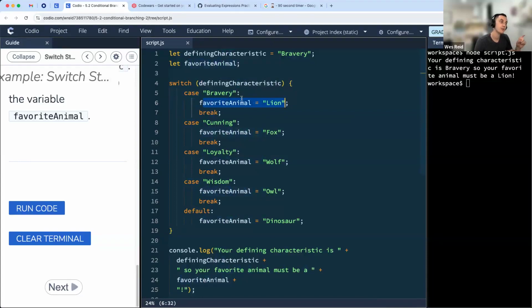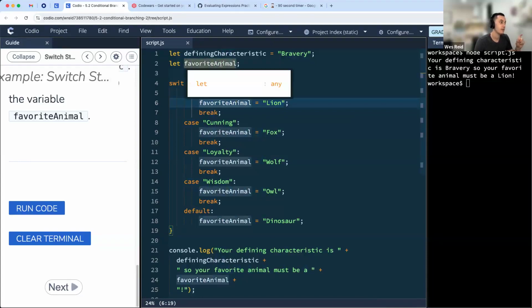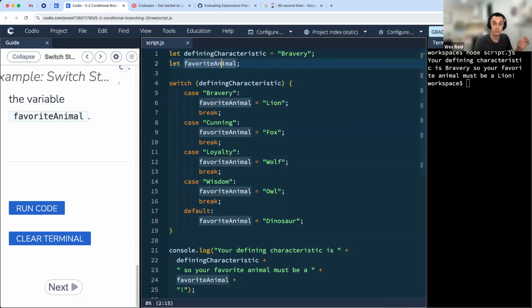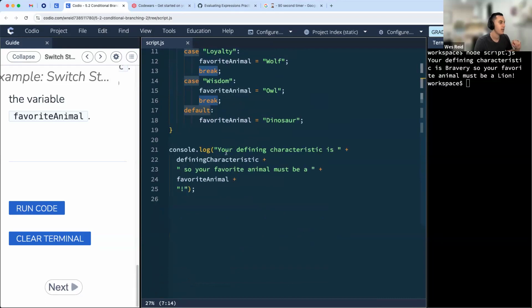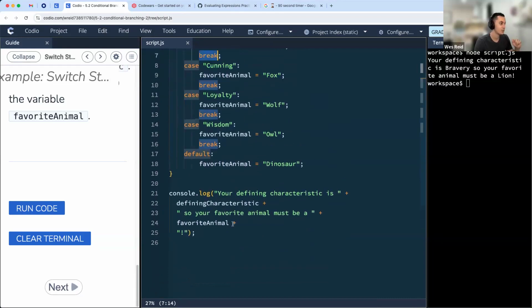We're reassigning the value of favorite animal from nothing, which is undefined, to this string of lion. Then we break out of this, which means we get to the very end and close out of our switch statement and then print out those two different variables in a little statement here. So we're saying your defining characteristic is this, so your favorite animal must be that.